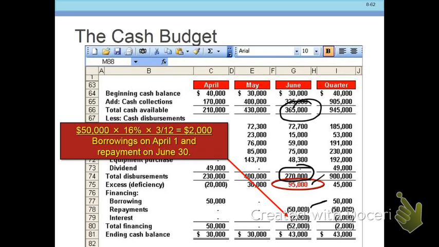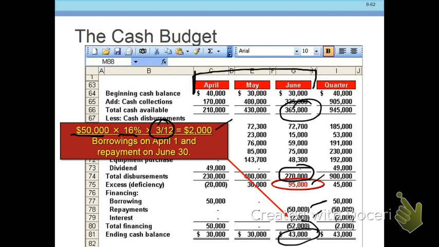We also have interest, 50 grand at 16%. We borrowed the money for 3 months. We borrowed it in April, paid it off in June. So we have all of April, all of May, all of June. The reason why we made that assumption that you borrow the money at the beginning and you pay it off at the end was so that we would make this calculation as easy as possible. So they owe $2,000 for interest, and their cash ending is 43 grand.